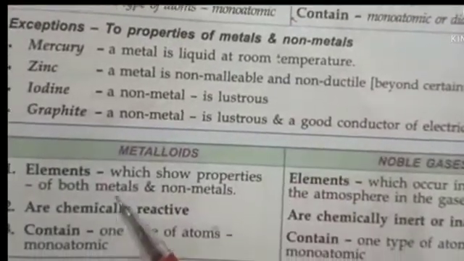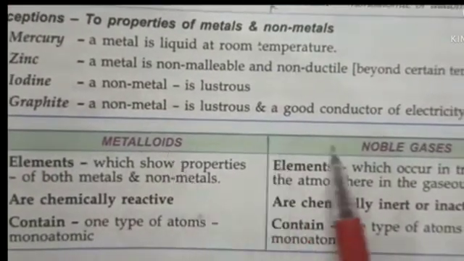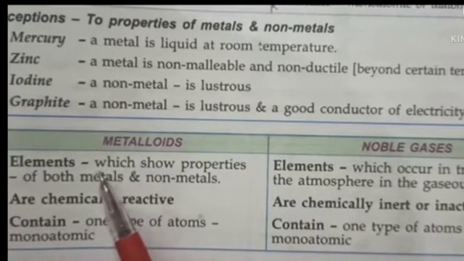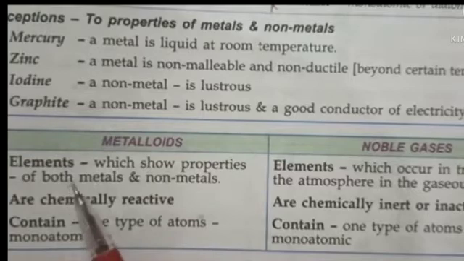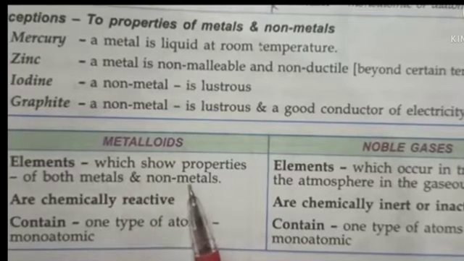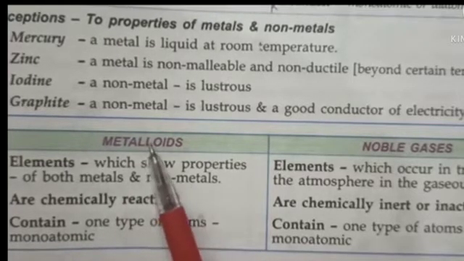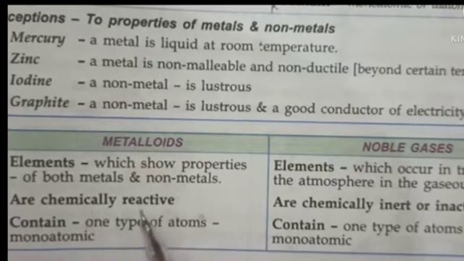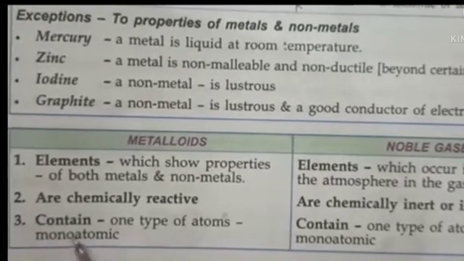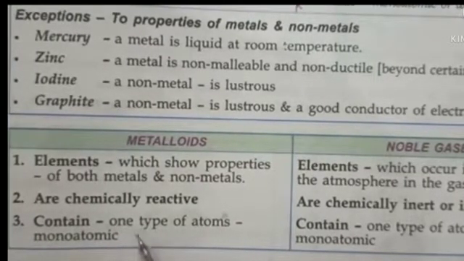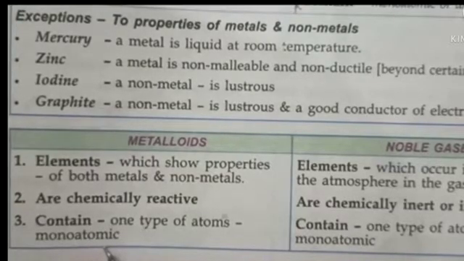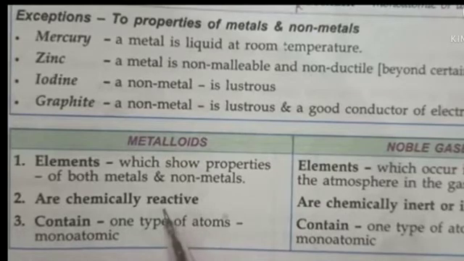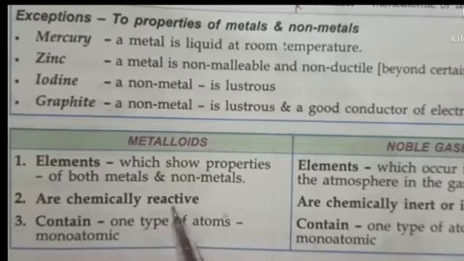Now next is your difference between metalloids and noble gases. Now metalloids are the elements which show properties of both metals and non-metals, right? Sometimes these metalloids behave like a metal, sometimes they behave like a non-metal, and they are chemically reactive and contain one type of atoms only, means they are monoatomic. And examples of metalloids, all of you know which one. These are boron, silicon, germanium, arsenic.